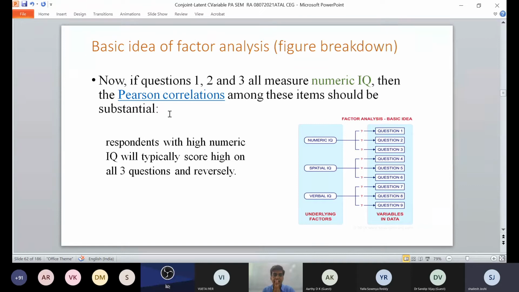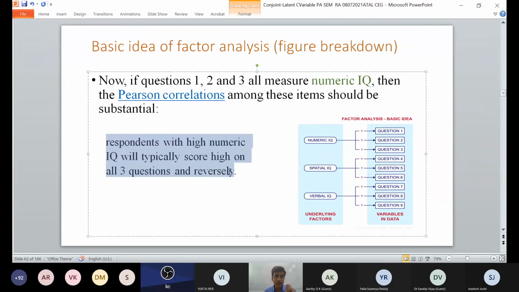Talking about the basic idea of factor analysis, suppose you have three questions where all measures are of numerical IQ, then Pearson correlation is substantial. A respondent with high numerical IQ will typically score high on all three questions. So you have questions 1, 2, 3.